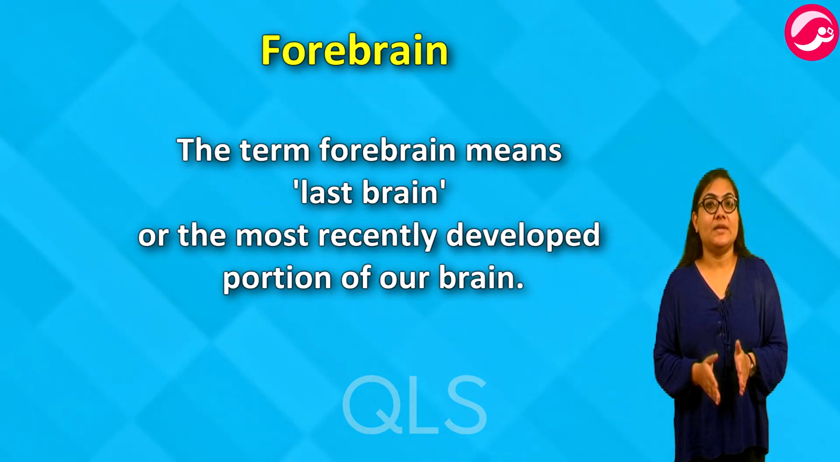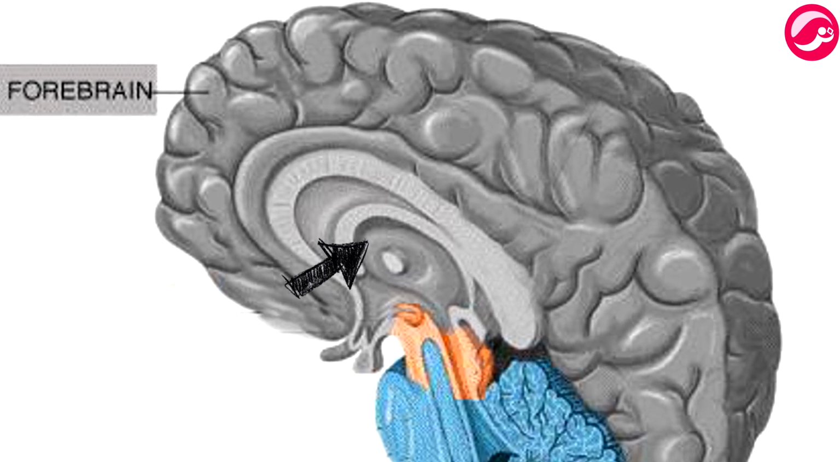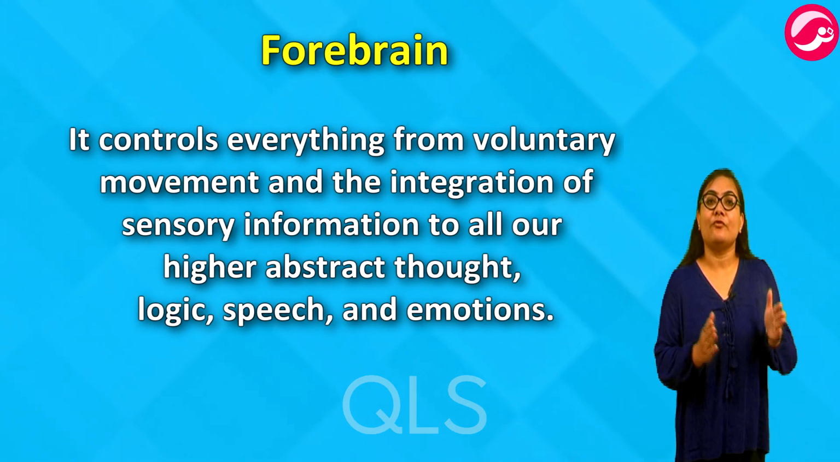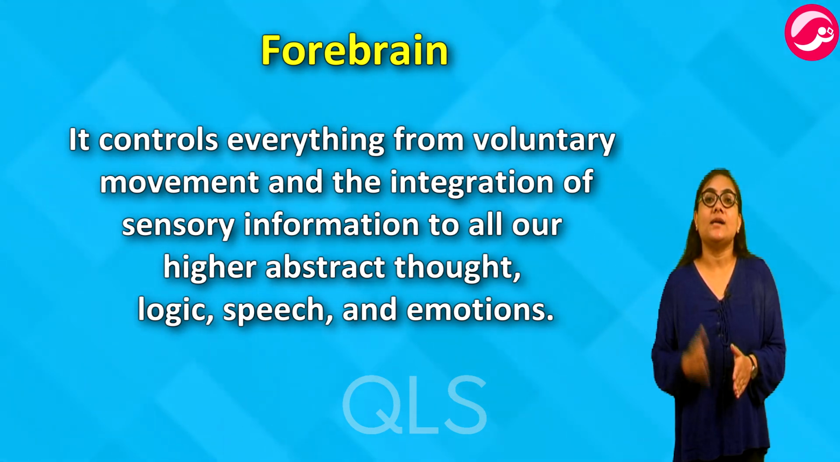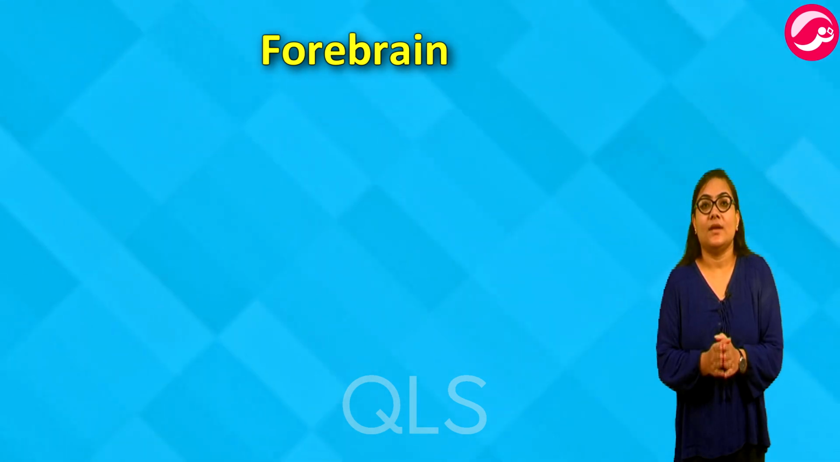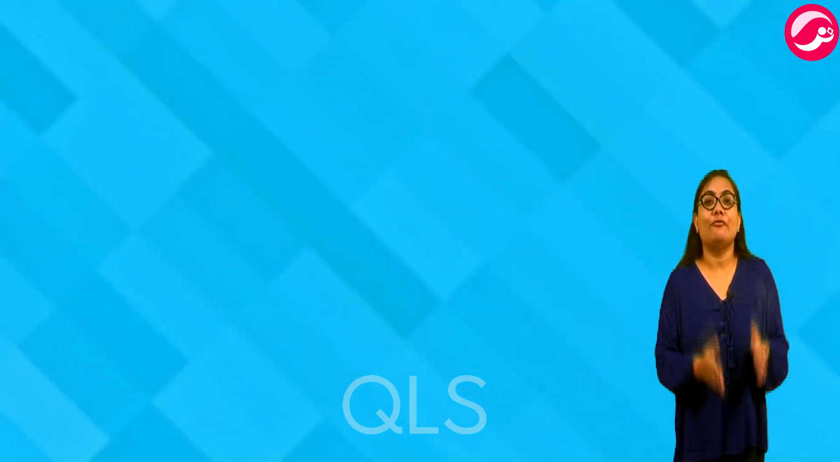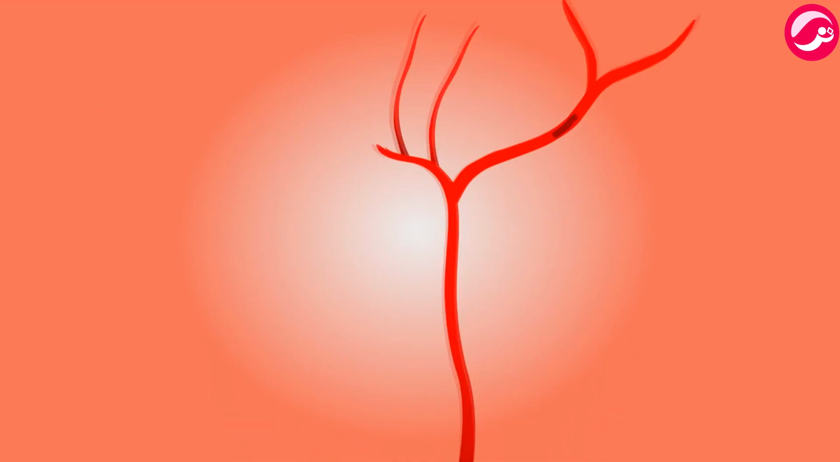Now, last is the forebrain. The term forebrain means the last brain, or the most recently developed portion of our brain. It controls everything from voluntary movements and the integration of sensory information to all our higher abstract thought, logic, speech and emotions. Basically, the development of the forebrain is why we humans are so intellectually advanced.